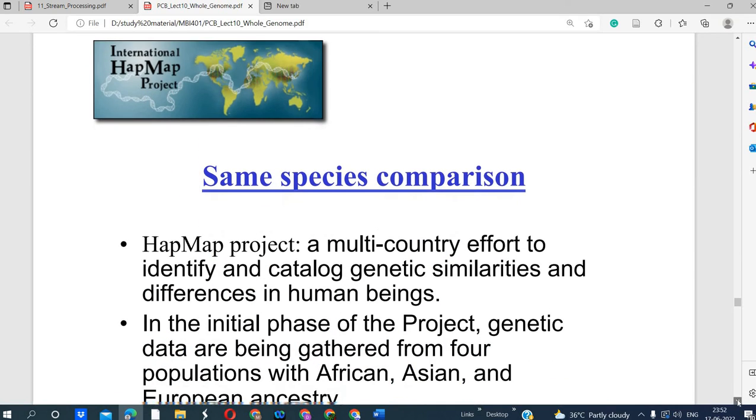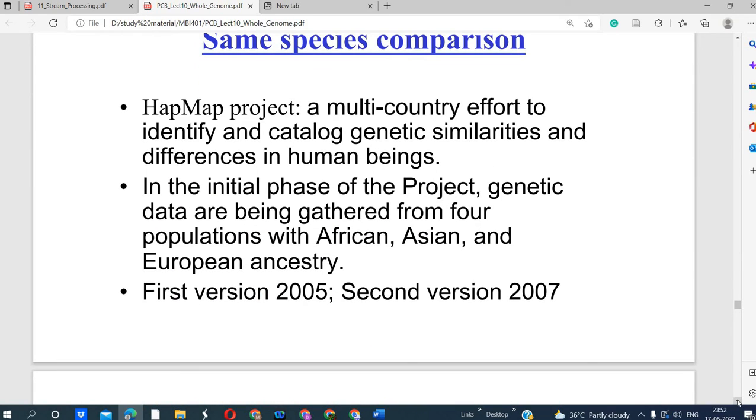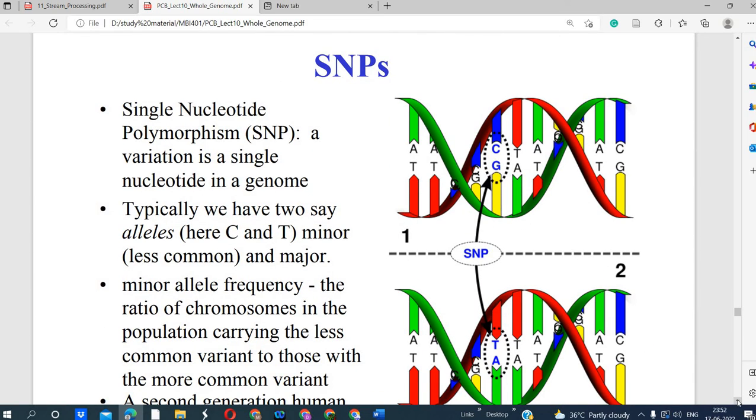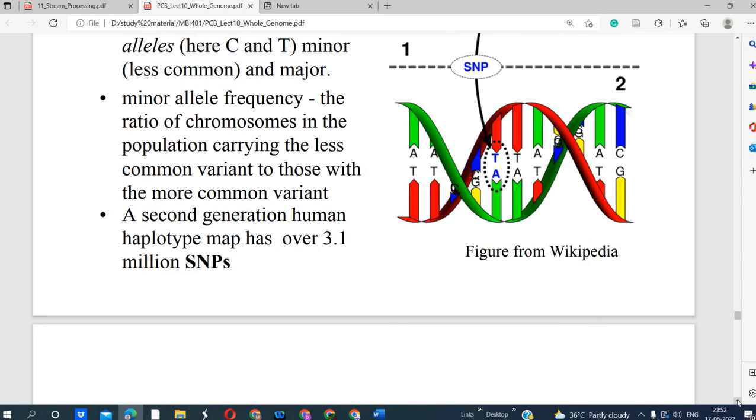So we can do the same species comparison also. HapMap project: a multi-country effort to identify and catalog genetic similarities and differences in human beings. So we can compare humans of the different countries. The genetic data are being gathered from 4 populations of African, Asian and European ancestry, and that have been analyzed. So SNP we can also analyze. We can do the comparison.